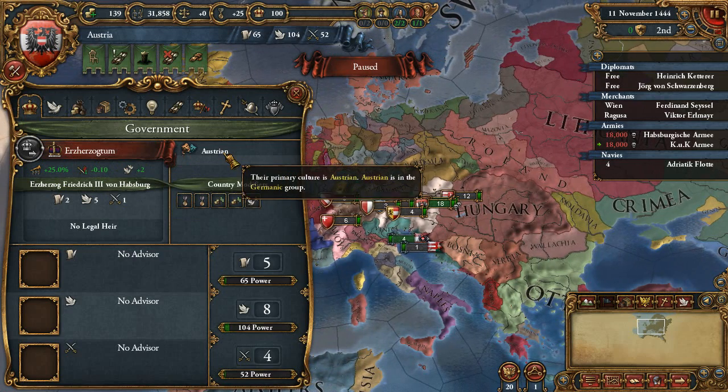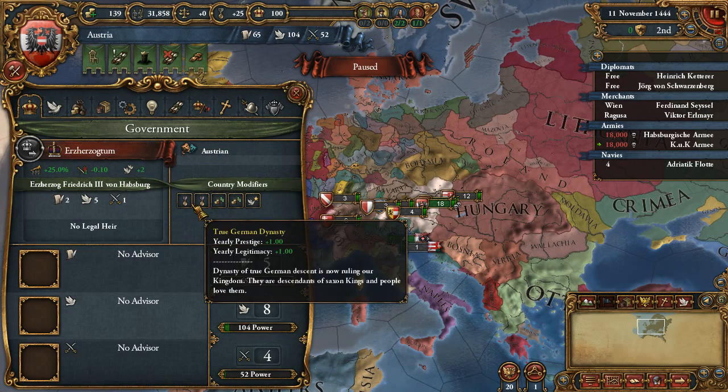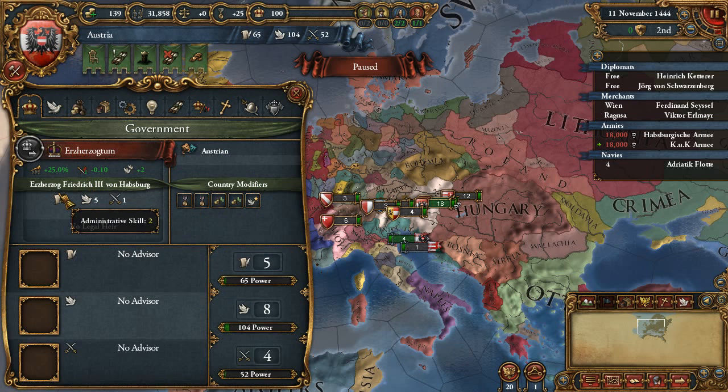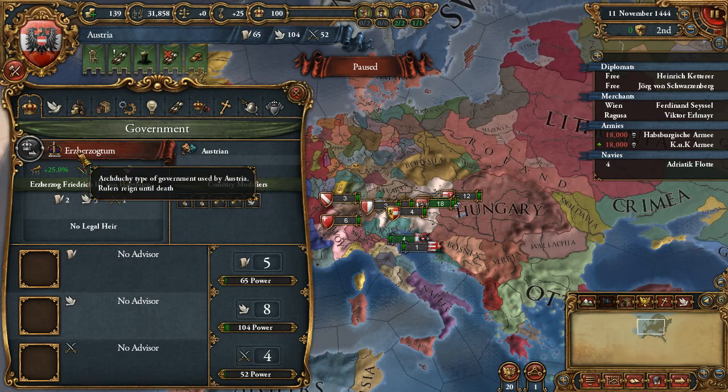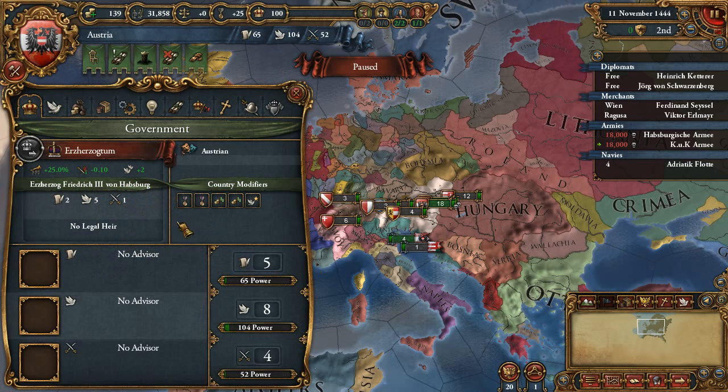I'm not sure what Austria starts with. I don't remember really because I've been playing with Archduchy. You cannot switch from Archduchy, and it's pretty good. Archduchy serves the same purpose as the feudal monarchy, but also adds 2 diplomatic relations, as does Erzherzogtum, of course, here. So Erzherzogtum gives us morale of armies plus 25%, minus 0.11 monthly war exhaustion, and diplomatic relations plus 2.